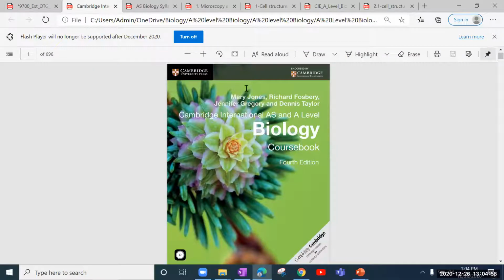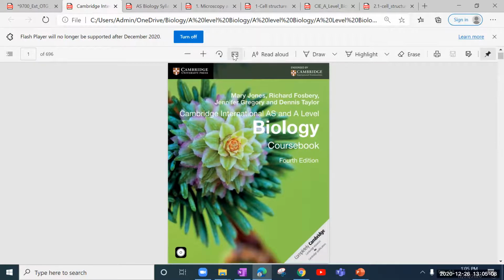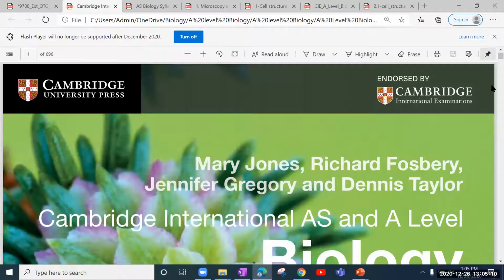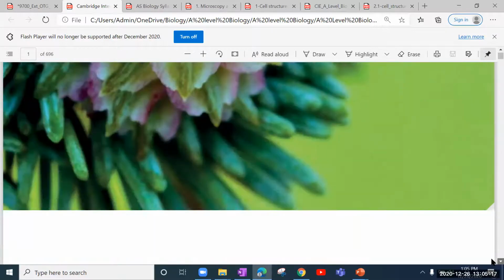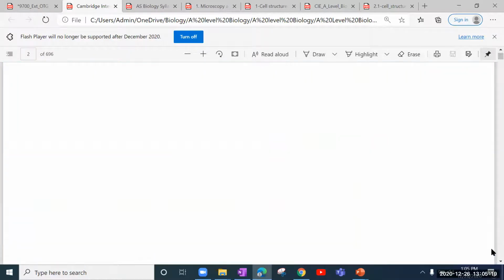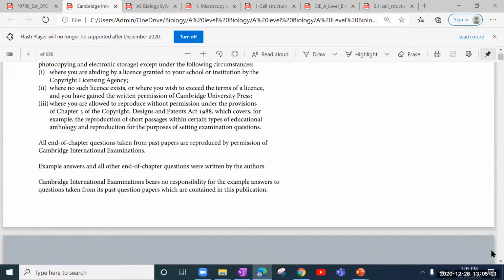Now, this is the book that has been recommended by Cambridge. It's Cambridge International AS and A-Level Biology. Right now, this is the fourth edition that we are using. This book is by Mary Jones, a very concise and detailed book where you will find all the topics of AS, all the 11 chapters, and then all the 8 chapters that we will inshallah cover in A level. So altogether, this book has 19 chapters.